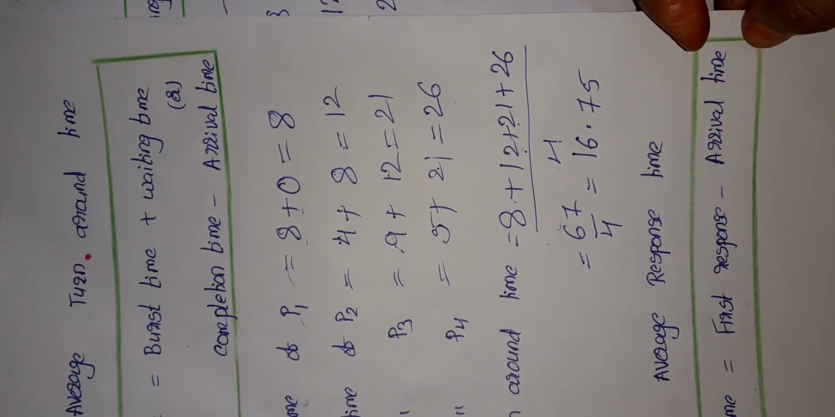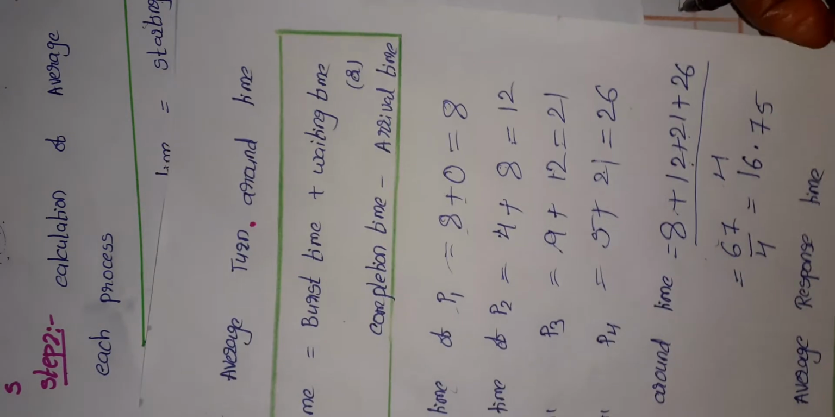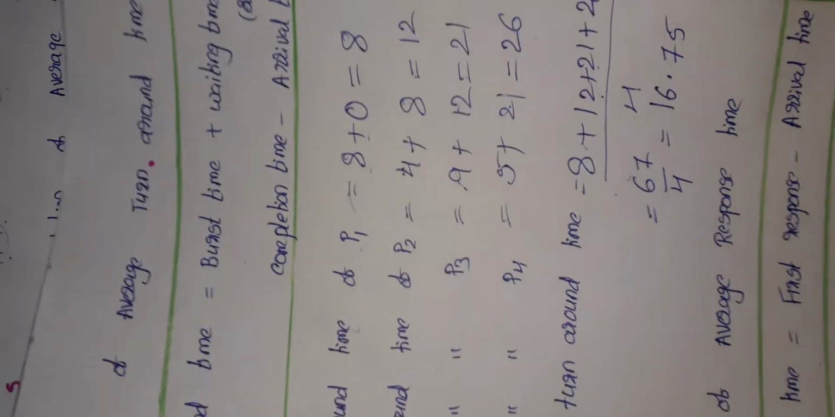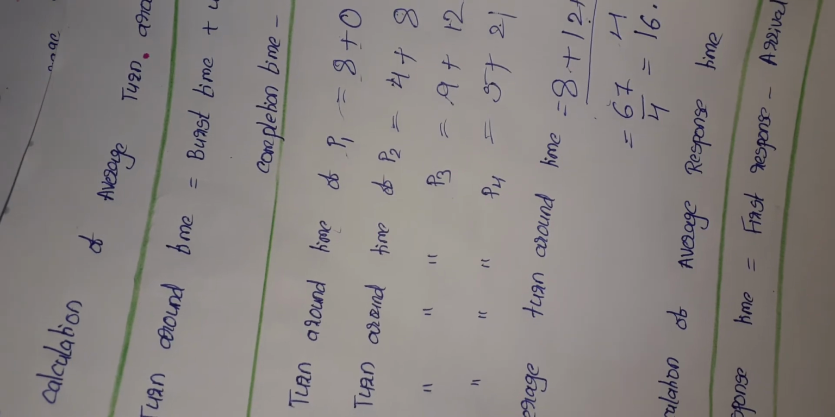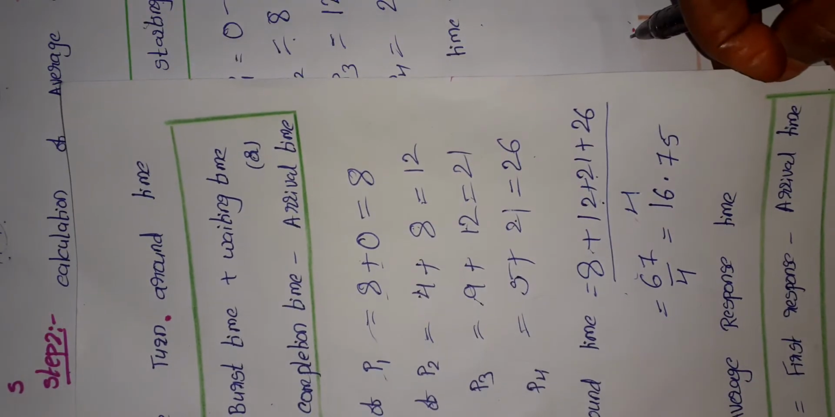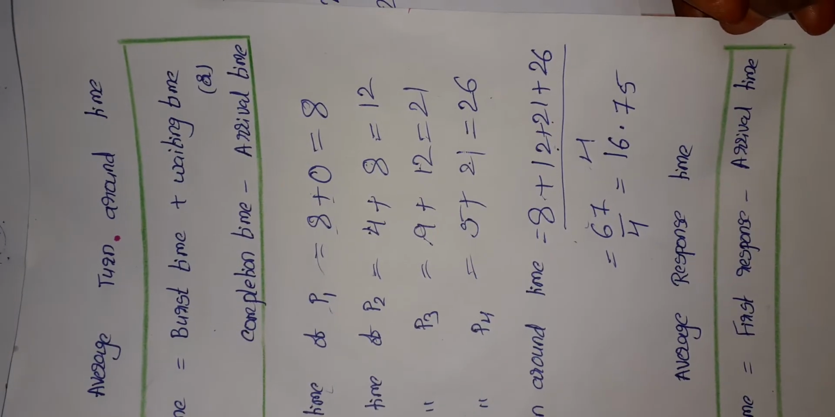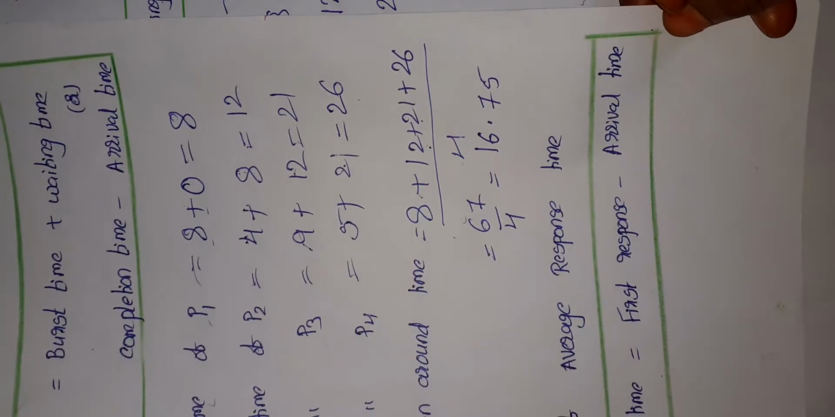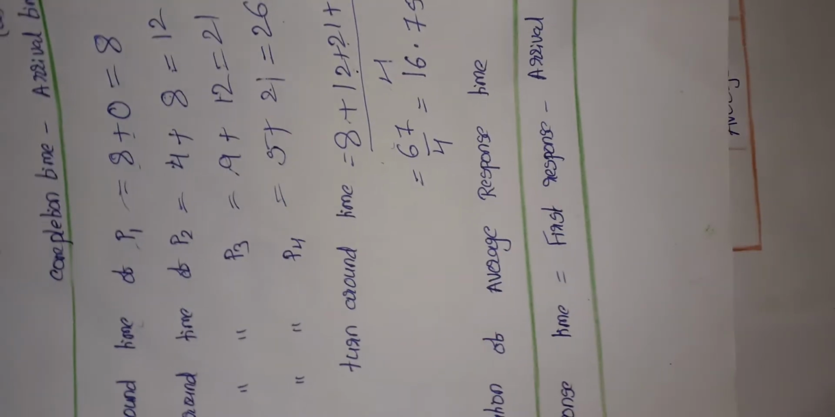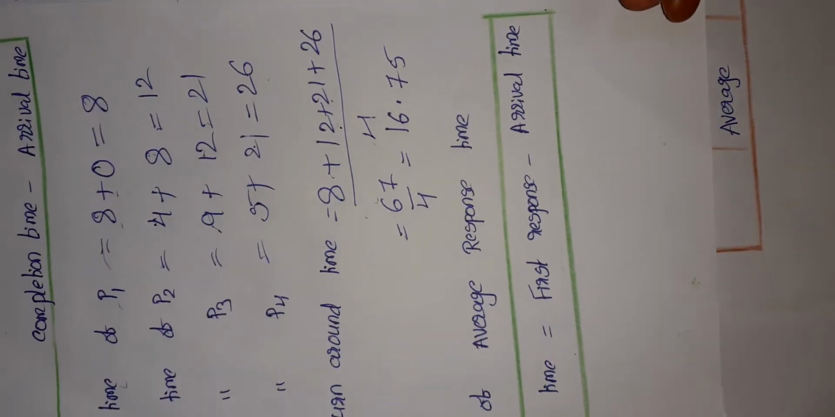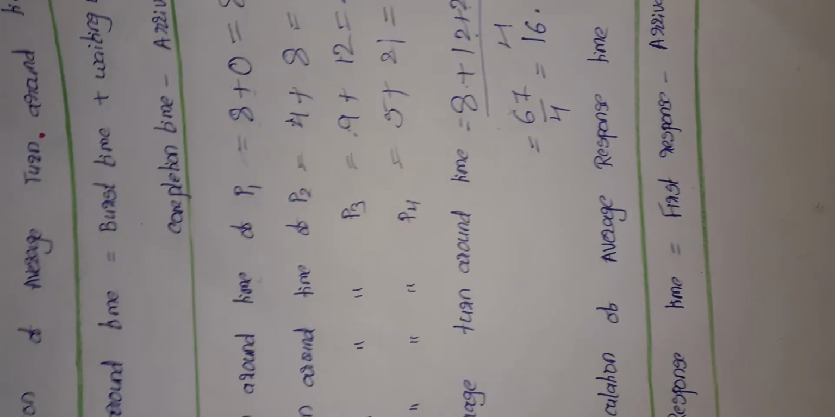Turnaround time of P1 is burst time plus waiting time. The burst time of P1 is 8, as given in the question, and the waiting time is 0. P2 burst time is 4 and the waiting time is 8, 4 plus 8, 12. Turnaround time of P3: burst time is 9 and waiting time is 12, the value is 21. And P4: burst time is 5 and waiting time is 21, the value is 26. Now adding these 4 values, we get the sum 67, and 67 by 4, the average is 16.75. Okay, so this is about turnaround time.